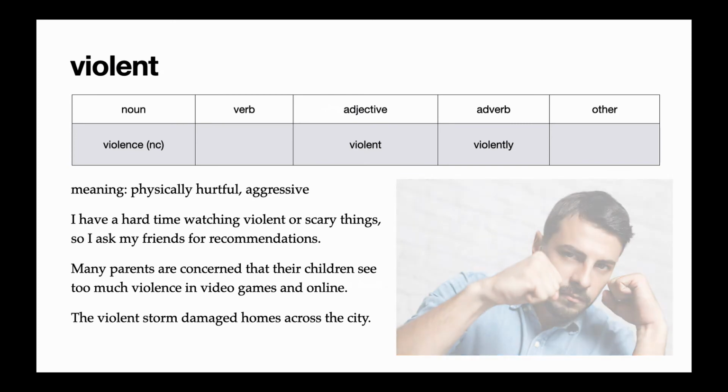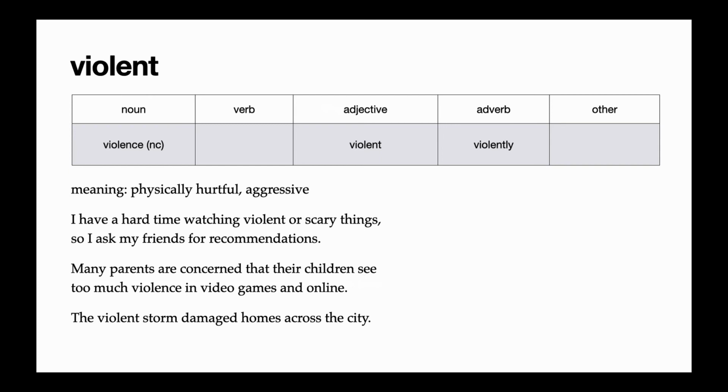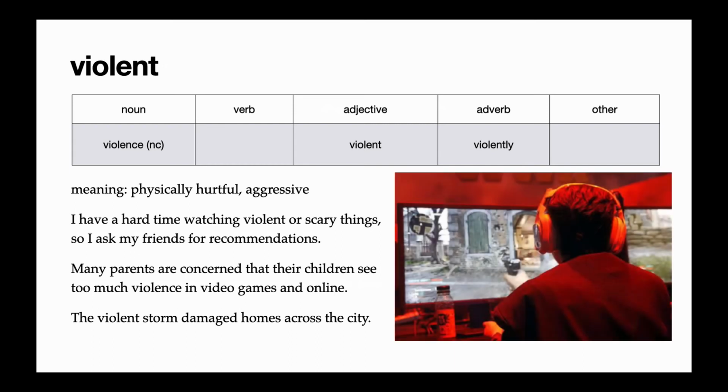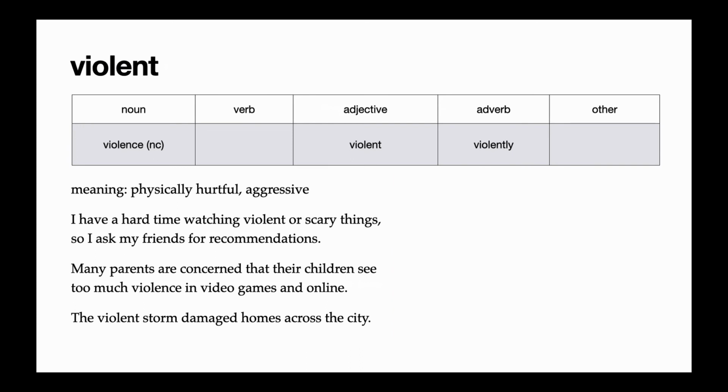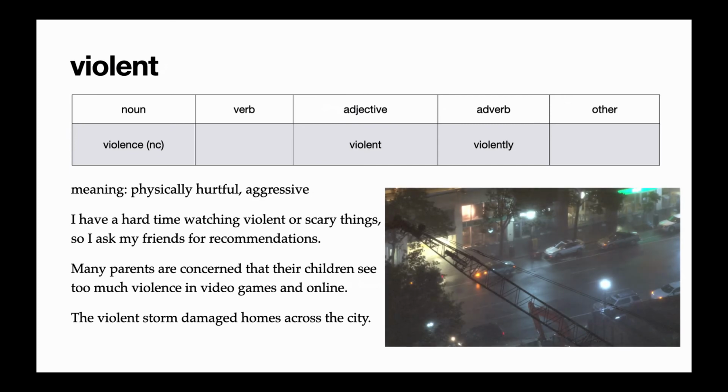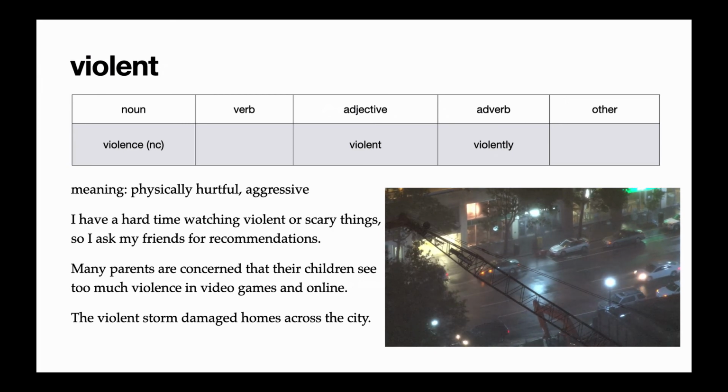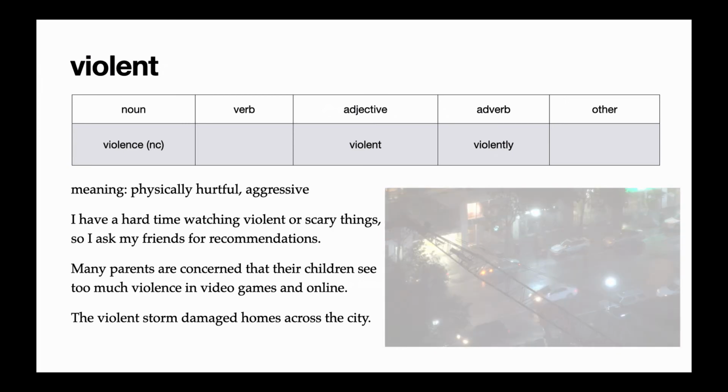In the reading, I said, I have a hard time watching violent or scary things. Violence is a non-countable noun. In the second example, it says, many parents are concerned that their children see too much violence in video games and online. And in our third example, we see violent describing a storm. The violent storm damaged homes across the city. That means the storm had a lot of force, a lot of power, and physically hurt the houses.